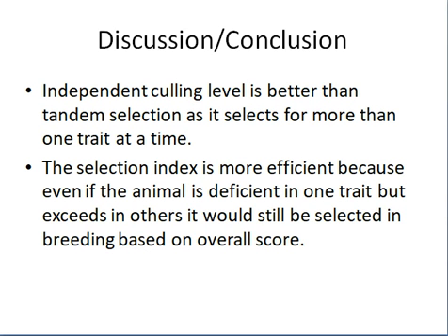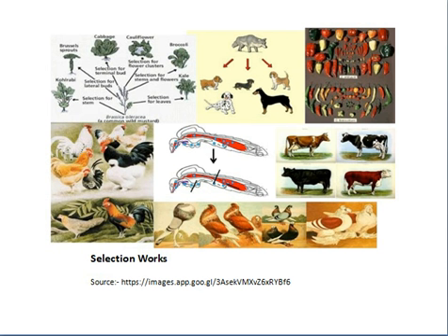So right now selection index is being used for selection at large scale, and it's working, and we are getting beautiful results. For example, it is working in case of plants, it is working in case of animals.